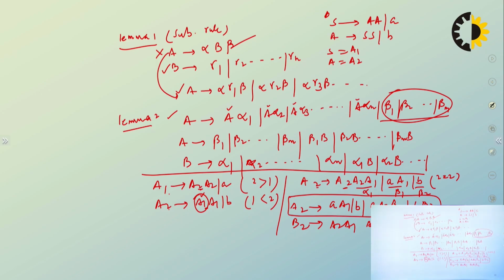A2 is in GNF. Now, if you look at here, A2 is in GNF. If you replace this A2 here, A1 will also be in GNF. Remember to replace only this. Similarly, if you replace this A2 here, B2 will also be in GNF. So you will get the complete GNF.